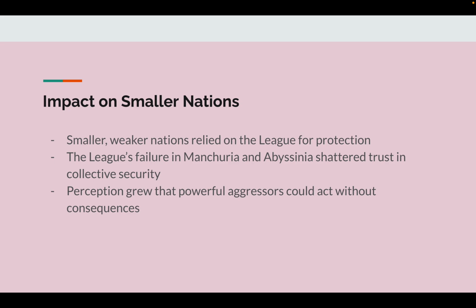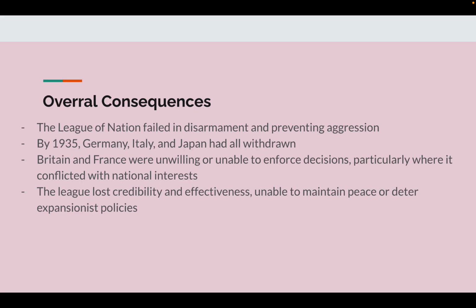Impact on smaller nations. Smaller, weaker nations relied on the League for protection. The League's failure in Manchuria and Abyssinia shattered trust in collective security. The perception grew that powerful aggressors could act without consequences.